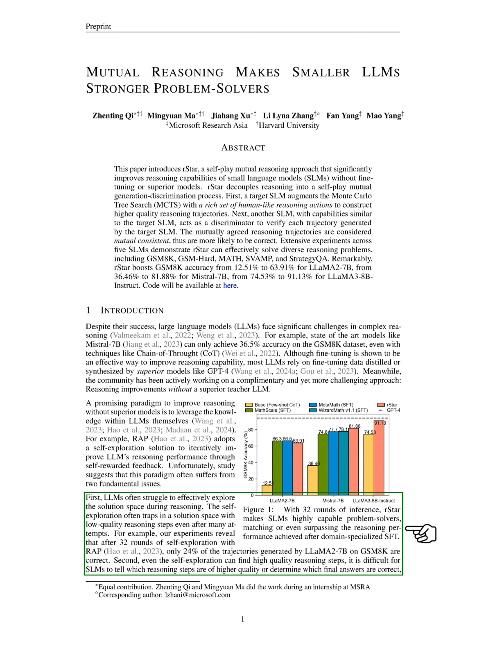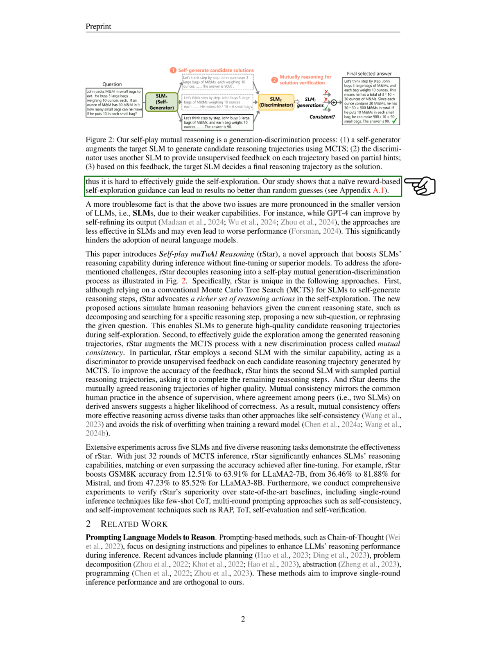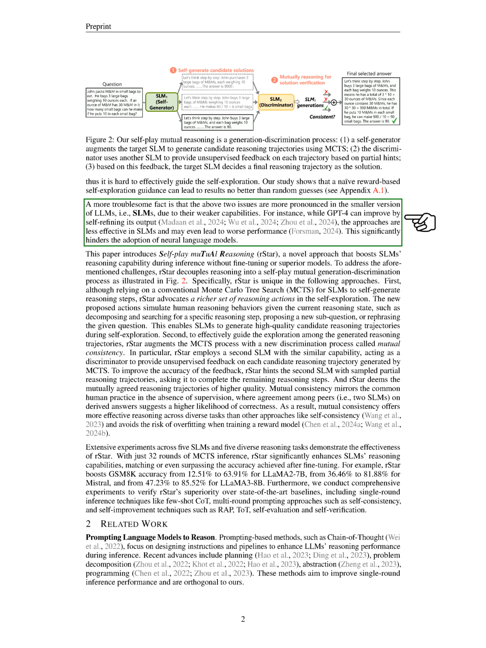Second, even when high-quality reasoning steps are found, LLMs struggle to identify which steps are better or which final answers are correct, making it hard to guide the self-exploration effectively. Our findings suggest that simple reward-based guidance can yield results no better than random guesses. This problem is even more pronounced in smaller language models, SLMs, which have weaker capabilities. For example, while GPT-4 can refine its outputs effectively, similar methods may worsen performance in SLMs,